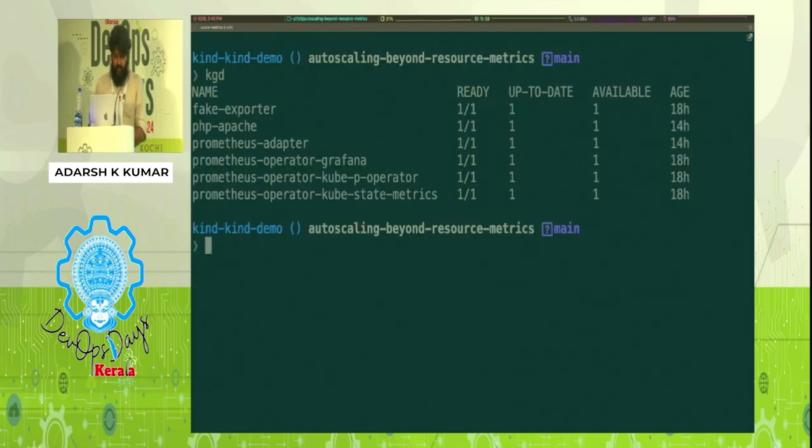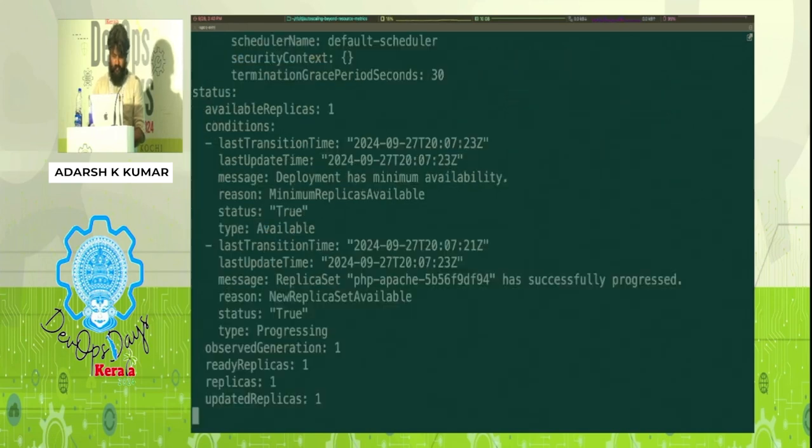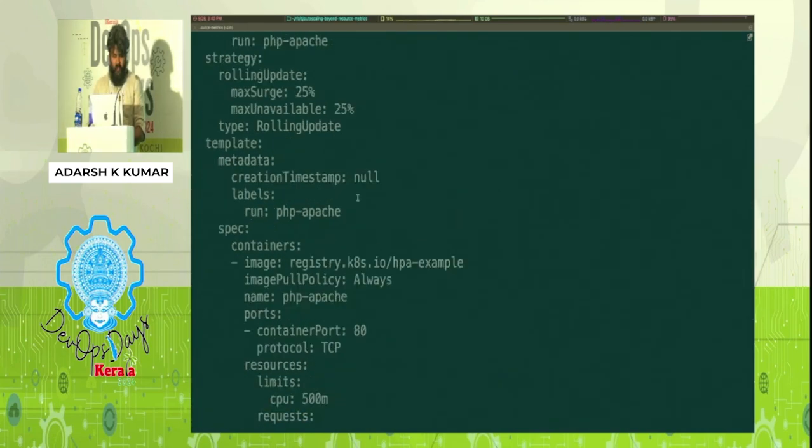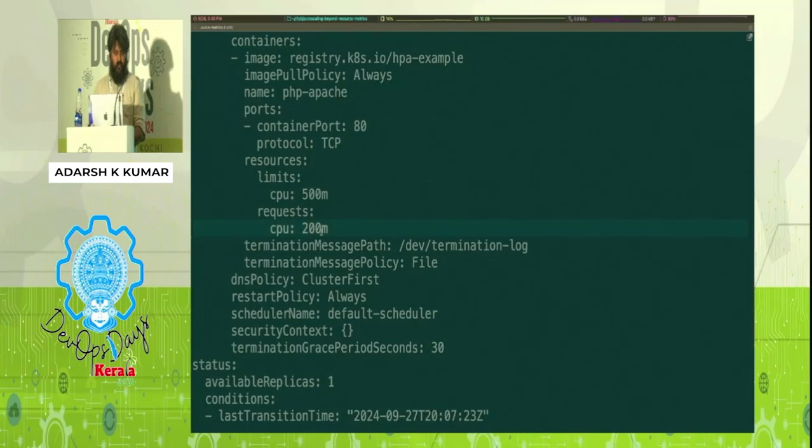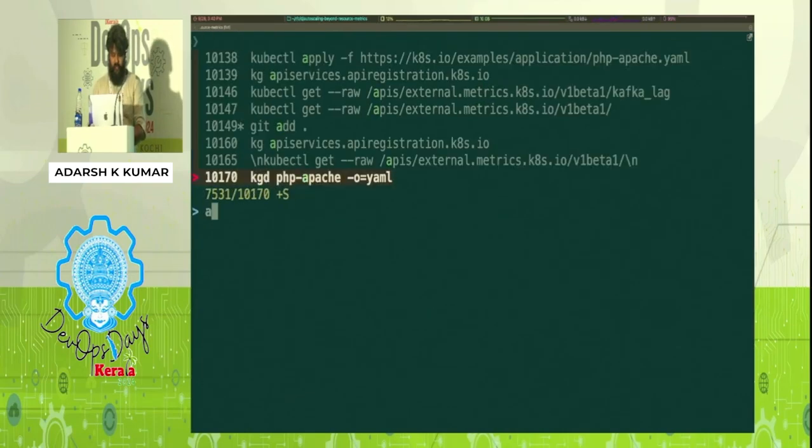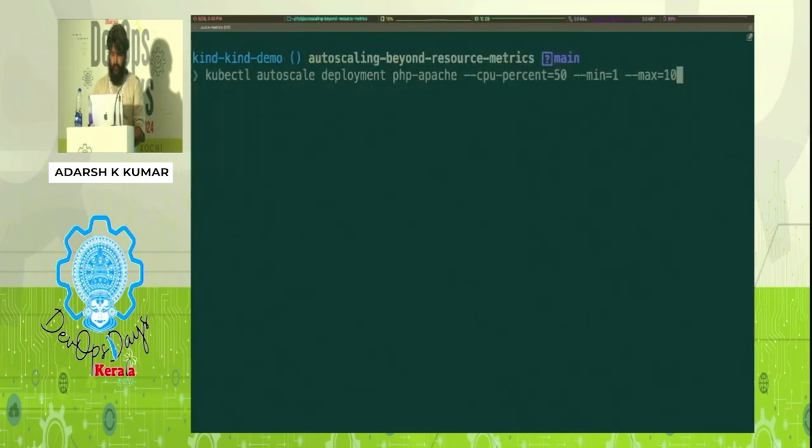Okay, so I have a deployment here called PHP Apache, right? And I'll quickly show that. It has a resource request of 200 millicore. We are going to autoscale this. What we're telling is, let's autoscale this deployment. This is going to create the HPA component for us. This is an imperative command that I'll be running, which will generate the spec that we saw.